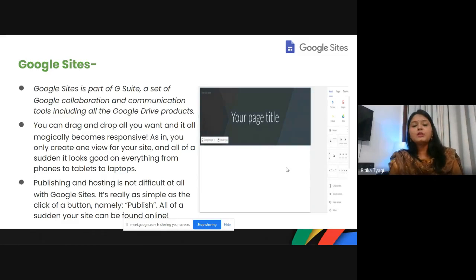As I said, Google Sites is a part of G Suite. It's a set of Google collaboration and communication tools, including all the Google Drive products. So I'm talking about Google Forms, Google Slides, Google Docs, everything you can put under one platform. You can just drag and drop whatever you want and it becomes responsive. You can see your website on phone, on tablets, on laptops, and it looks very simple to make.